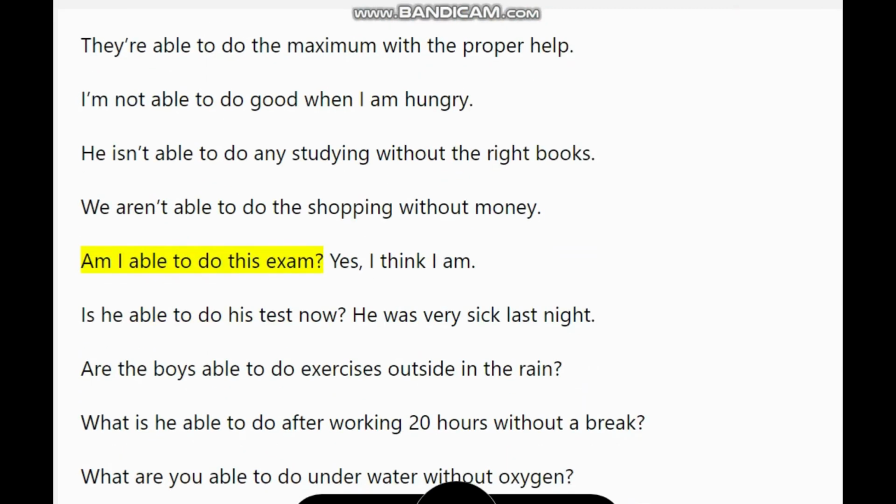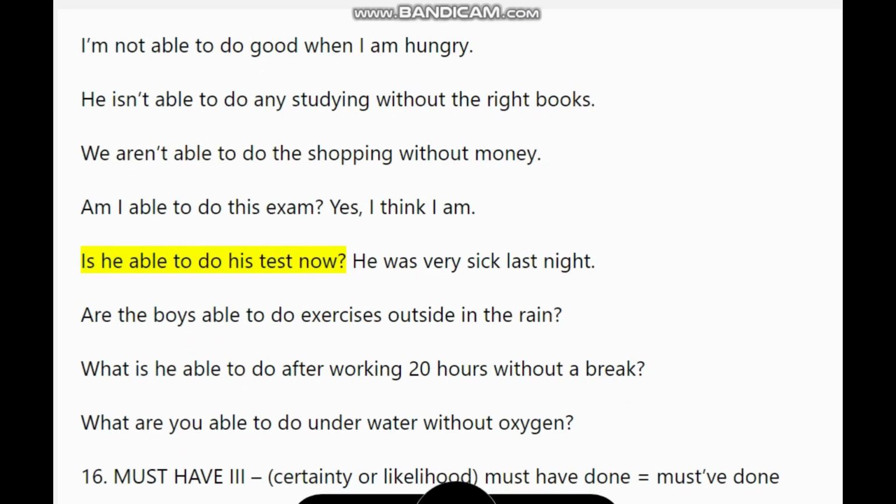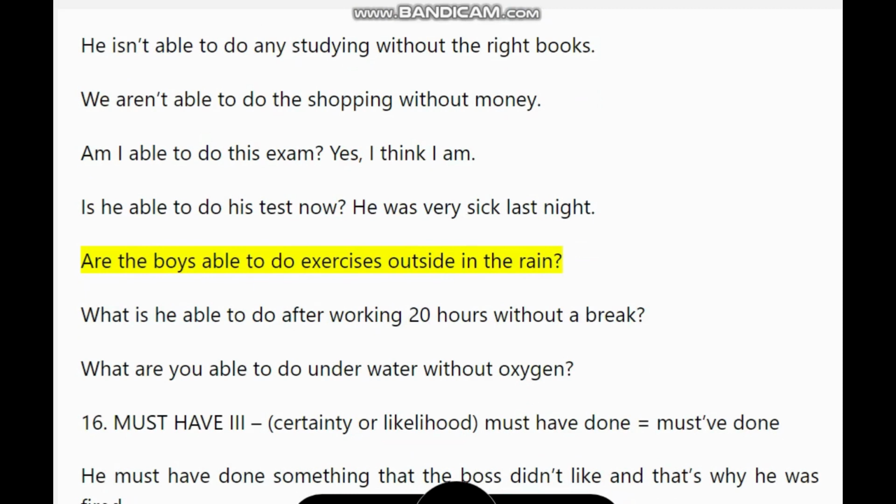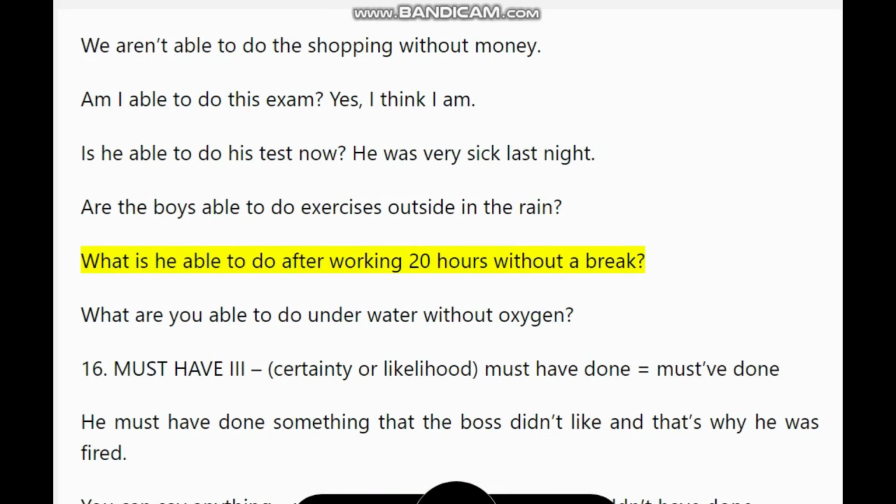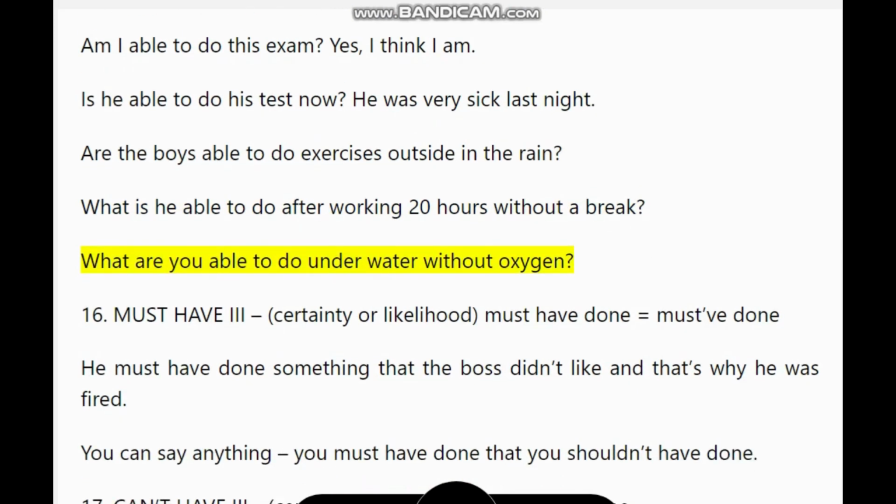Am I able to do this exam? Yes, I think I am. Is he able to do his test now? He was very sick last night. Are the boys able to do exercises outside in the rain? What is he able to do after working 20 hours without a break? What are you able to do underwater without oxygen?